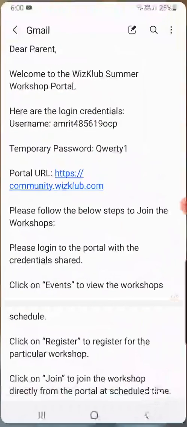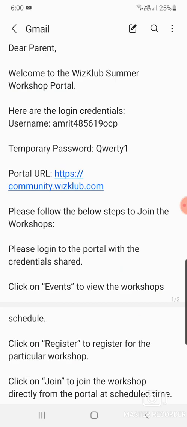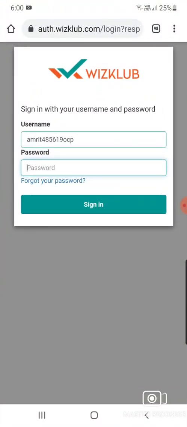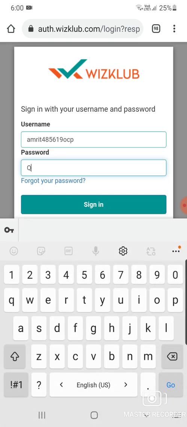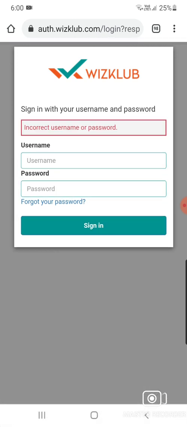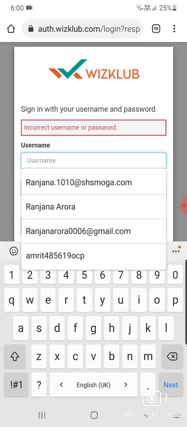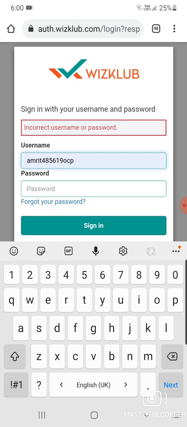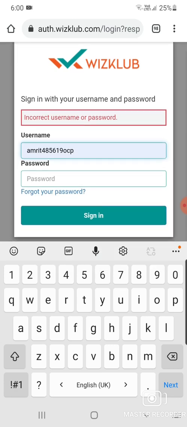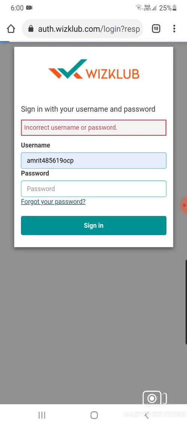Just see there in your email. Password will be QWERTY1. So just put the same password, QWERTY1. Sign in. Okay. If it is not working, then you have to just click here, forgot your password. You can do forgot your password.